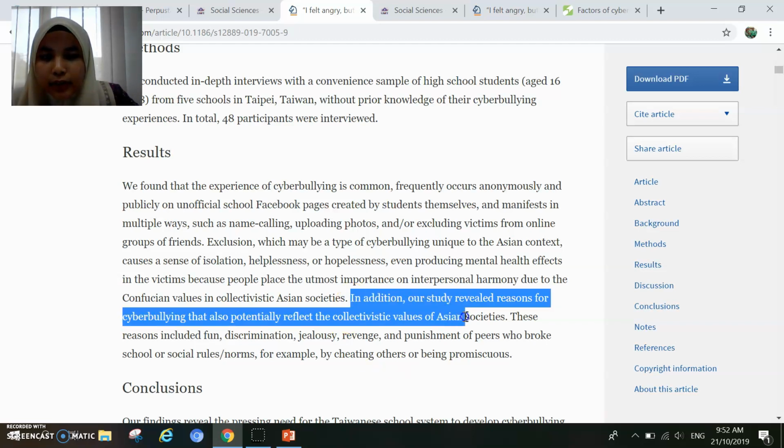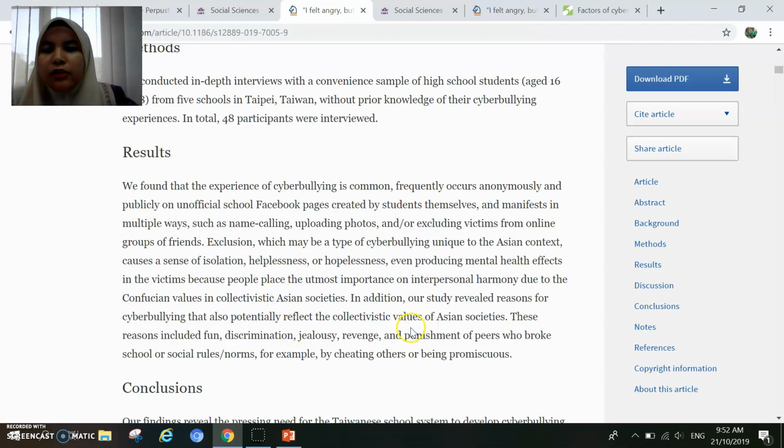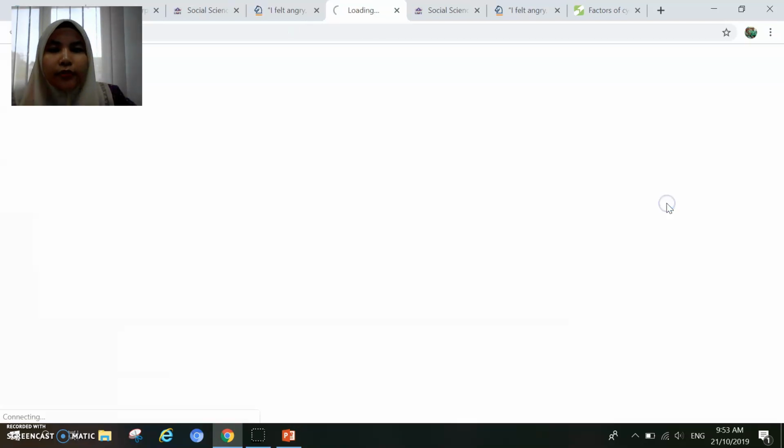Look at this last part. In addition, the study in this article revealed reasons for cyberbullying that also potentially reflect the collectivistic values of Asian societies. These reasons included fun, discrimination, jealousy, revenge, and punishment of peers who broke school or social rules or norms, for example, by cheating others or being promiscuous. So now I know from this abstract, there is the element that I've been looking for. So it is worth for me to download this article. So I click download PDF.